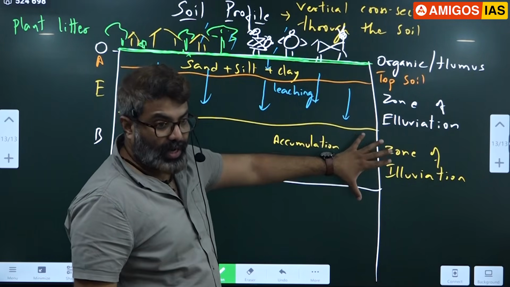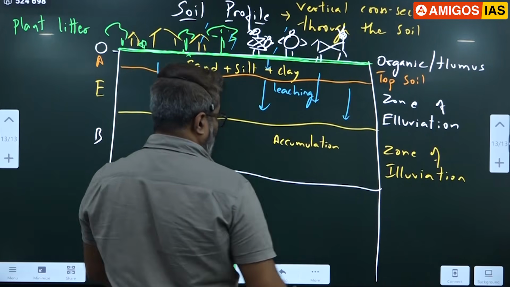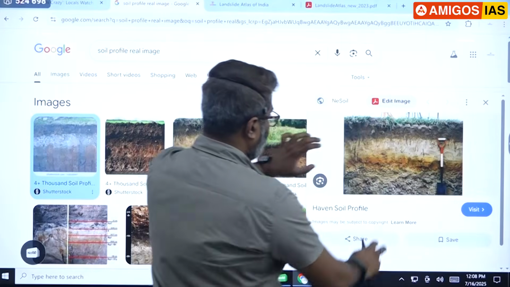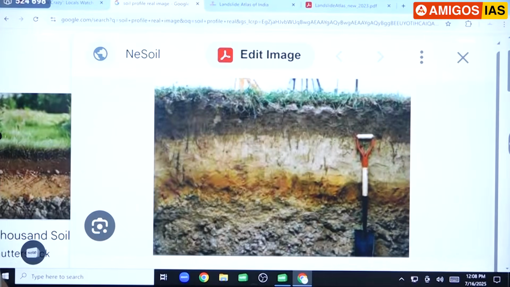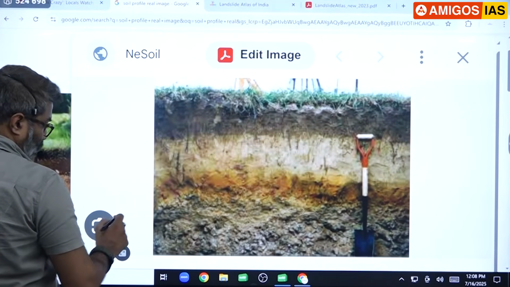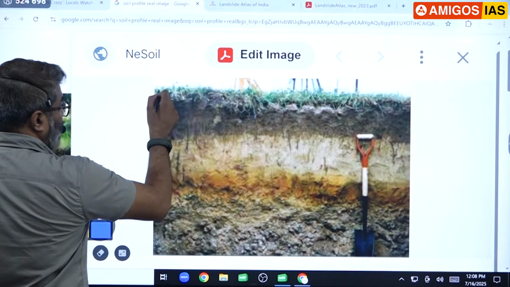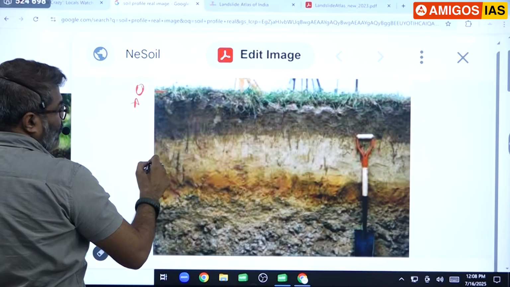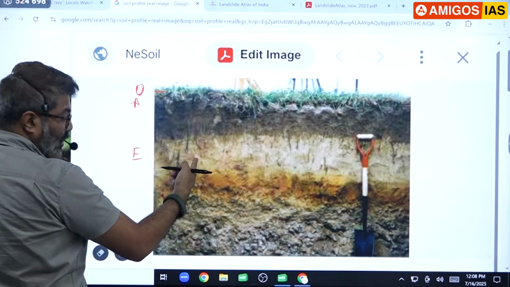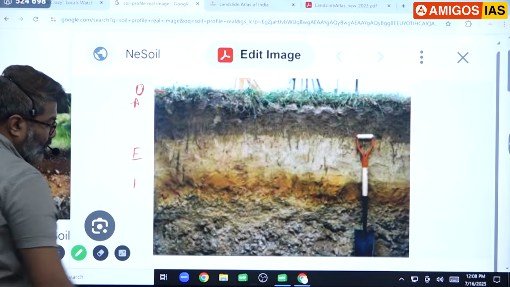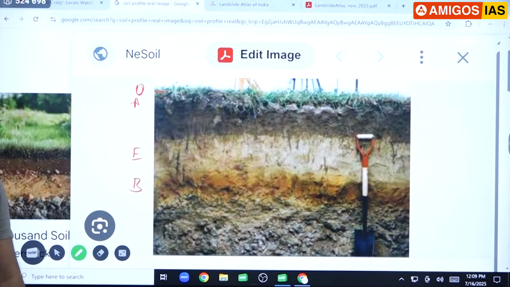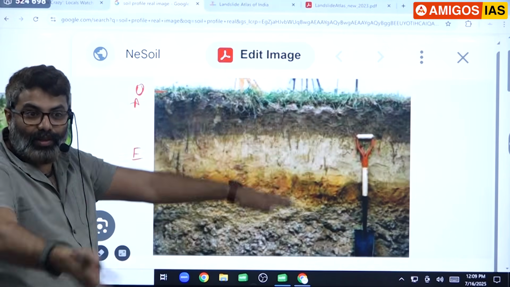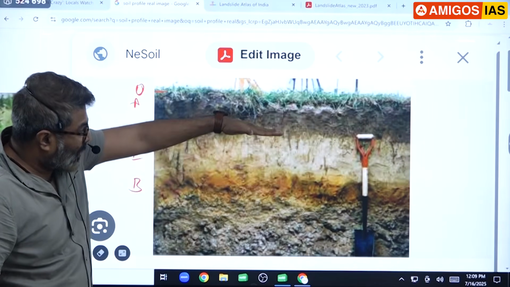Shall we see this? Okay, we'll see this quickly and we'll come back. I want you to notice this. This is grass you can see. O. This is topsoil A. This is E. Can you notice the zone of eluviation? So the dark layer here is B. I was discussing this. Why is this white in color? Because minerals have leached. They have gone down. Why is this dark brown? Because minerals from here have come down.